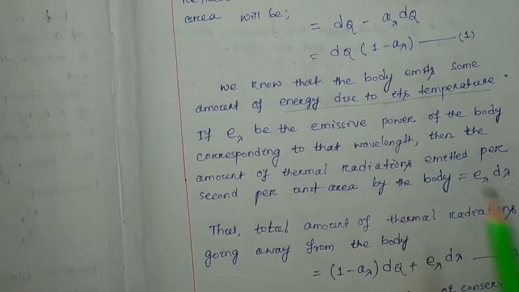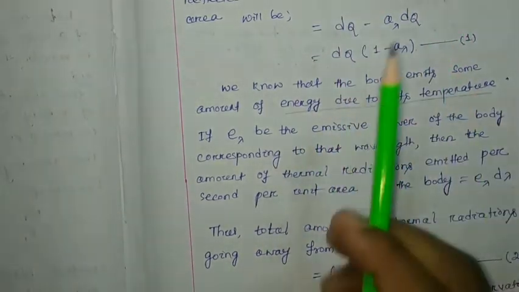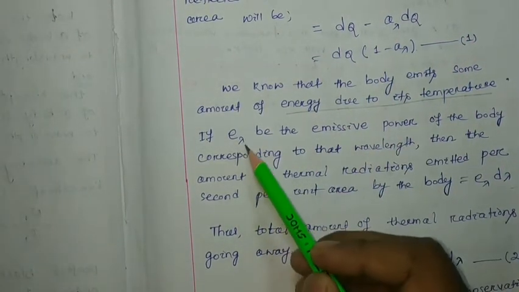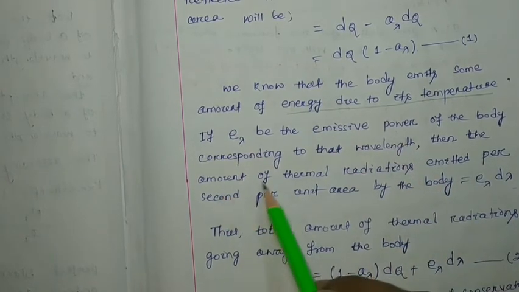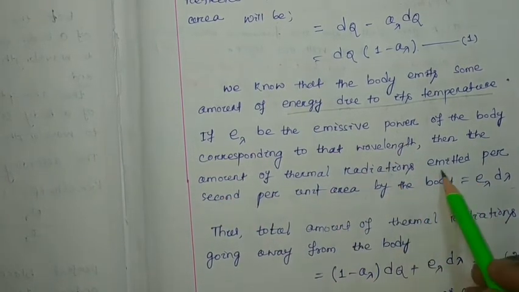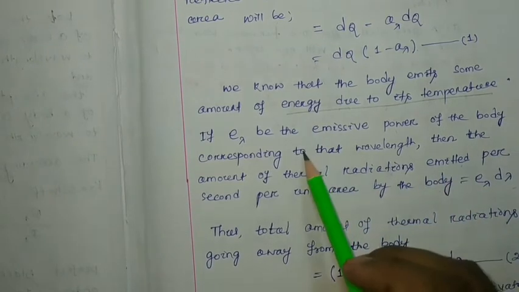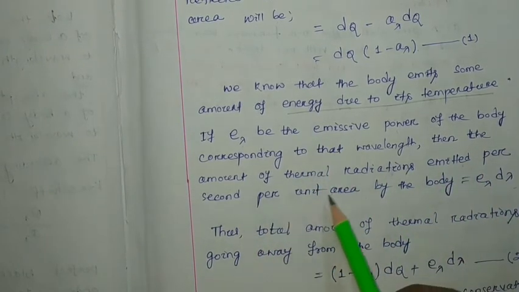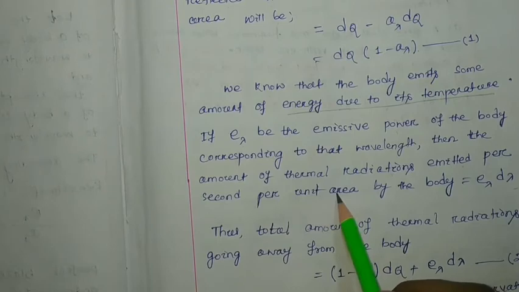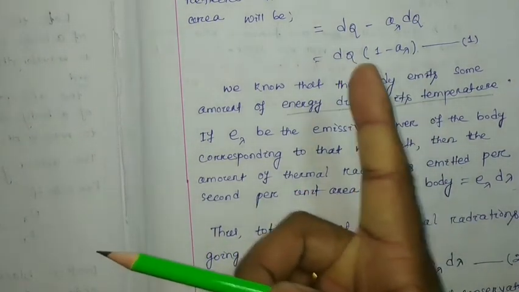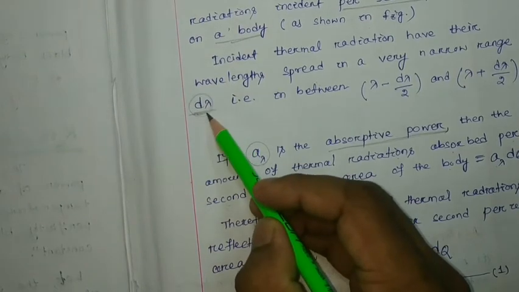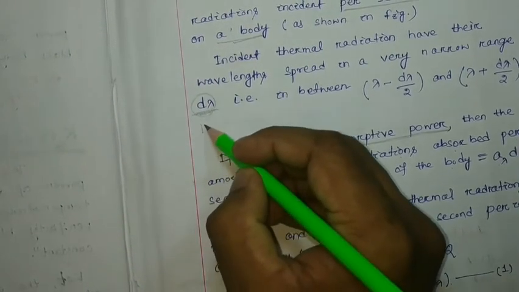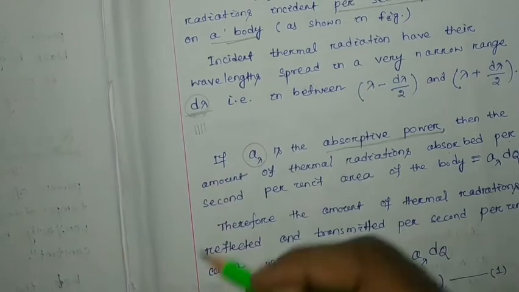So if we consider a particular single wavelength, then E lambda represents the emissive power, or the amount of thermal radiation emitted by the body per second per unit area. But here we have considered a narrow range of wavelength, meaning we have to consider some number of wavelengths.